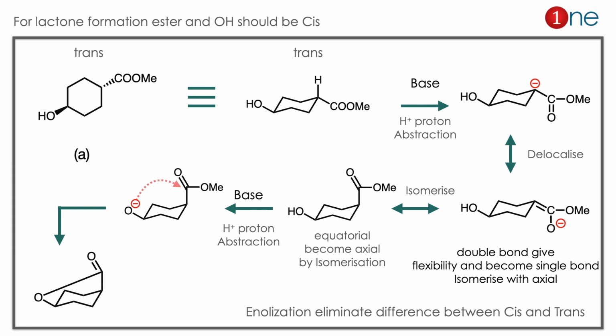So it's a lactone formation there. The cyclic ester is called lactone. So the answer is clearly A. Both are trans to each other, but during the reaction it becomes cis and reactive. The concept you have to learn here is, whenever you use a base, you look for the acidic hydrogen. If it is there, you might think of enolization if present with a carbonyl group.